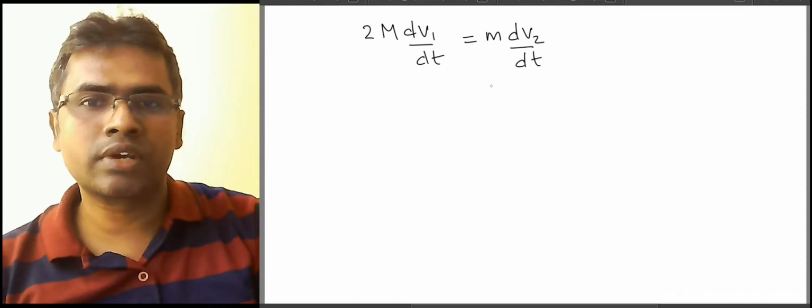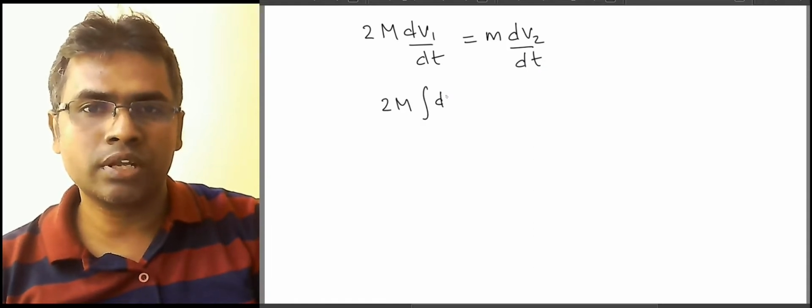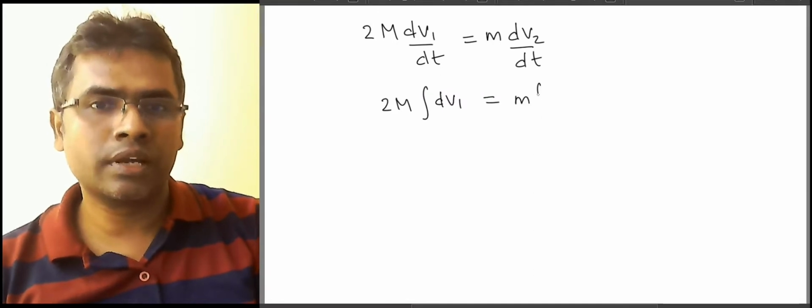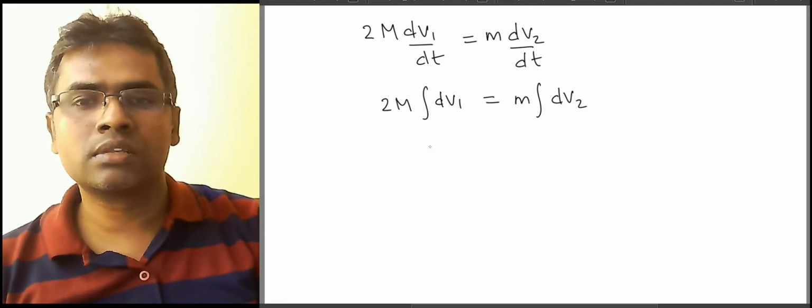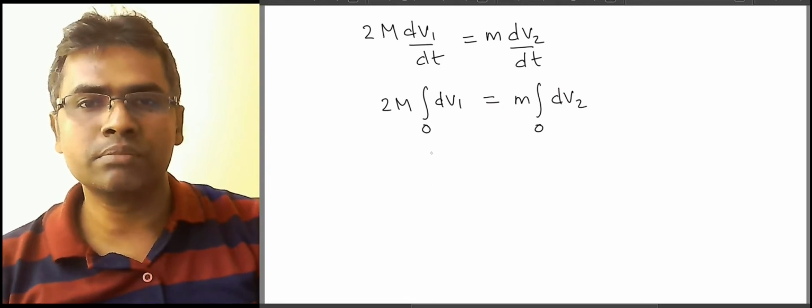So here I think we can forget about the time variable. So 2M, if I integrate on both sides, dv1 is equal to M and then integrate dv. At the beginning, the initial velocity is 0 for both of them.